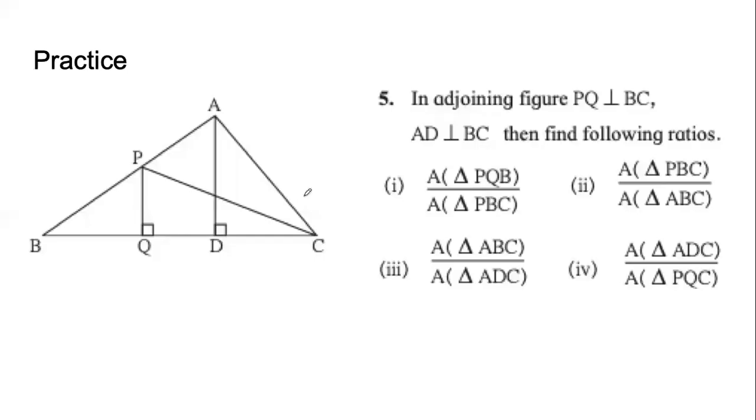Question is very, very simple. There is a triangle ABC. Don't worry, it looks very complicated. It is not.